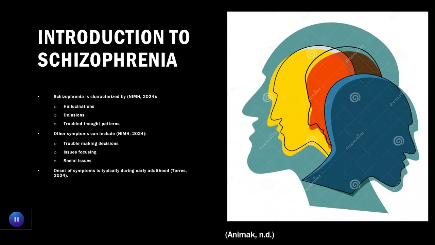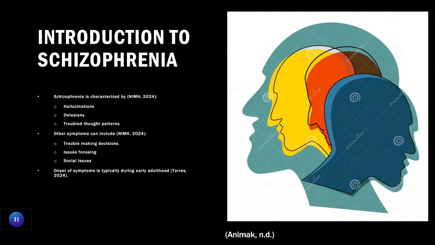Individuals who have schizophrenia typically experience symptoms such as hallucinations, delusions, and troubled thought patterns. Hallucinations experienced occur without any external triggers; they are solely internal. These can include seeing things that are not present or hearing voices that do not exist. Delusions that individuals experience are strong false beliefs, such as the belief that the person is able to read minds or that other people are plotting against them.